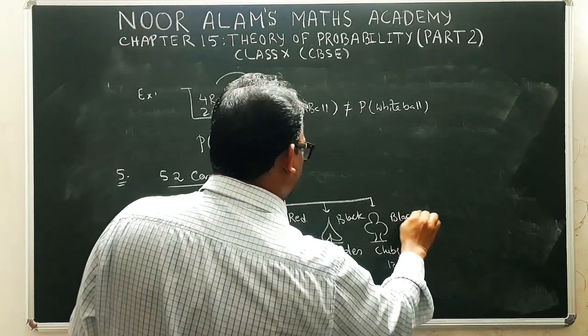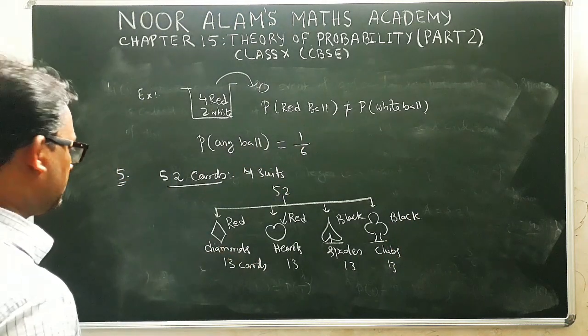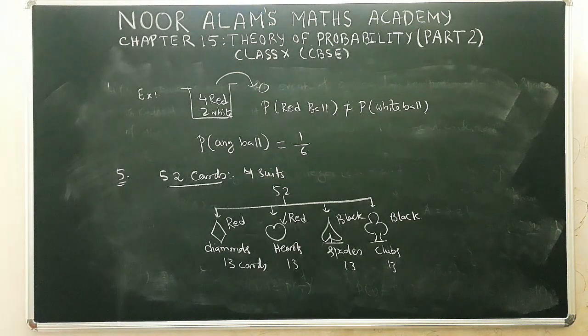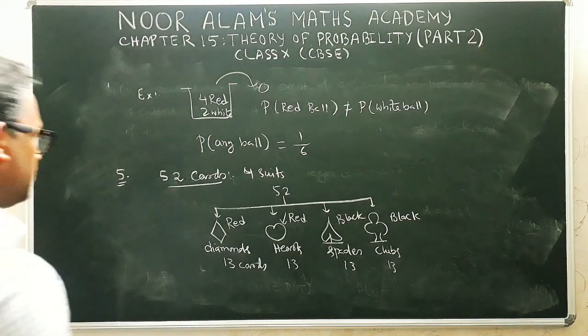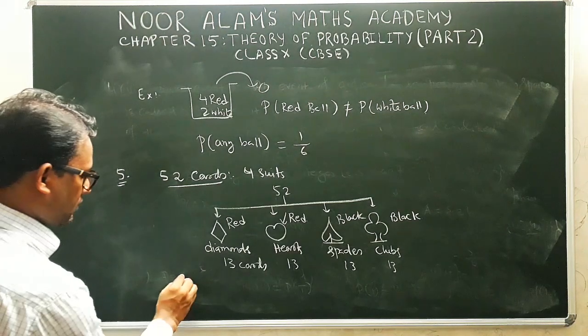Okay. So now in these 13 cards, you see that there are few cards which have faces. That means the 13 cards are divided in this way.